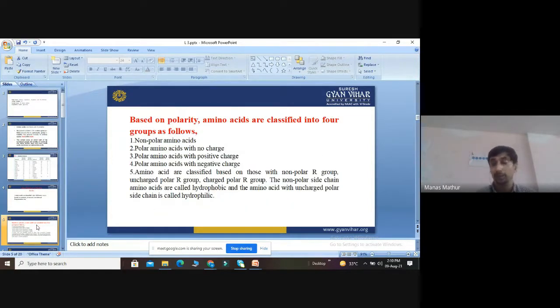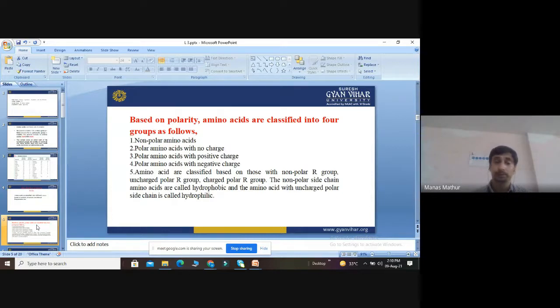Then, based on polarity, we discussed four types: non-polar, polar, polar with positive charge, and polar with negative charge. Amino acids that are positively charged are basic in nature.